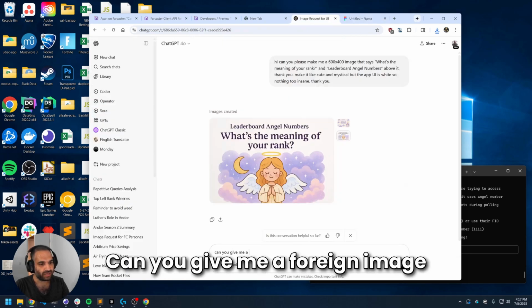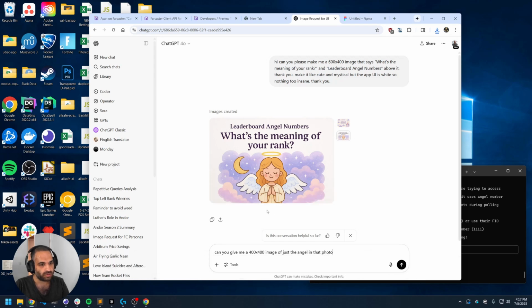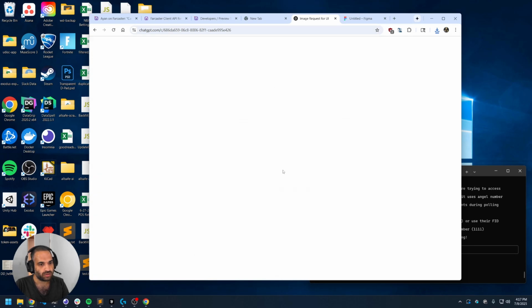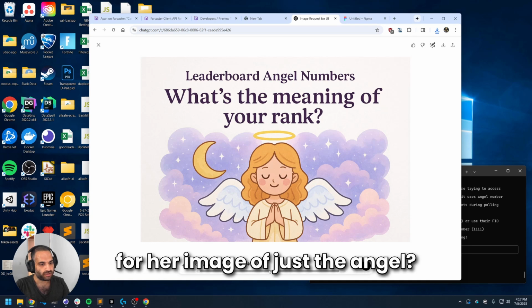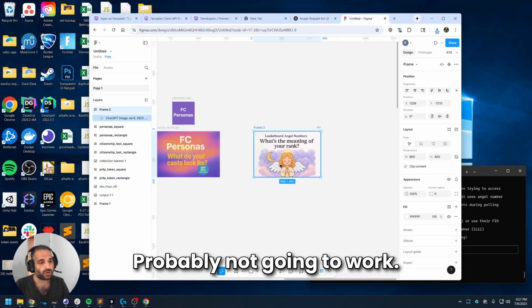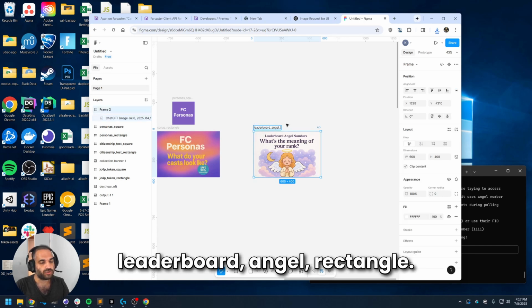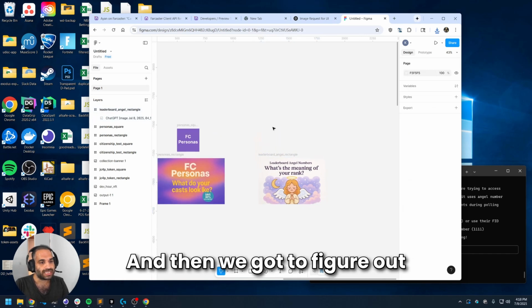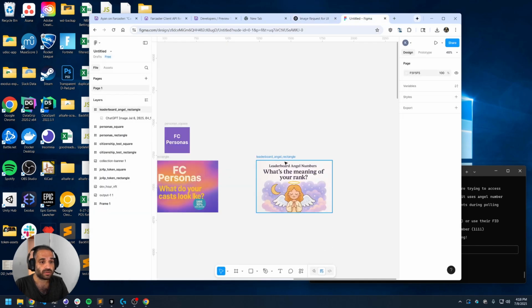Can you give me a foreign image of just the angel in that photo? Can you now give me a foreign image of just the angel lined? Let's see if that works. Probably not going to work. But we come here and we say leaderboard angel rectangle. And then we got to figure out something for the square. Let's see if it's going to do it or not.